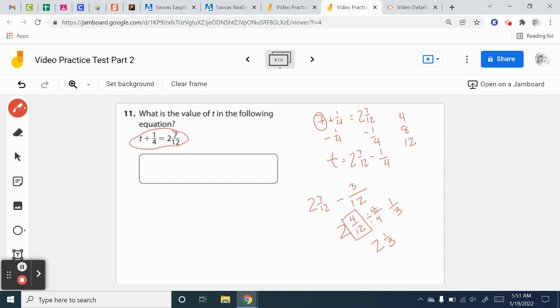So my answer is T equals 2 and 1/3. Now make sure that I write it T equals 2 and 1/3 because they want to know what is T. So I need to tell them this is T. If I just write 2 and 1/3, I didn't answer the question. So make sure that when you're solving an equation, you write T equals to show what T is.